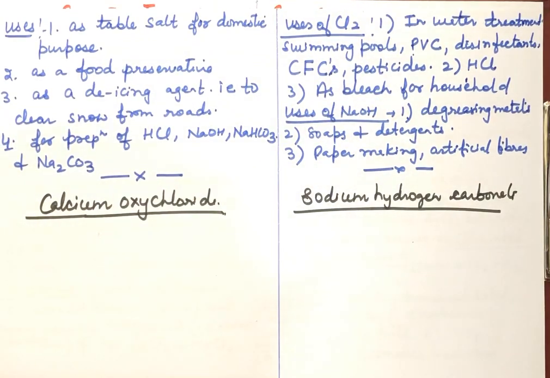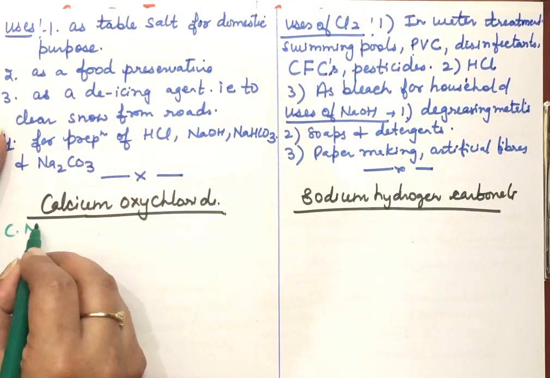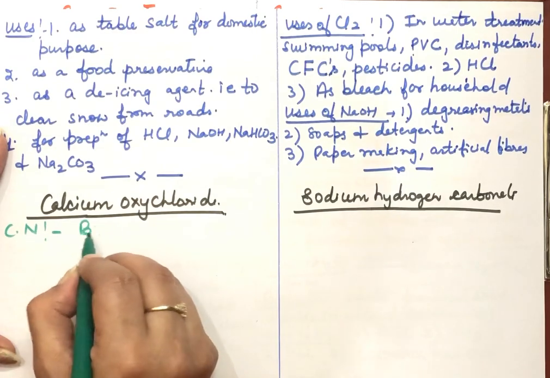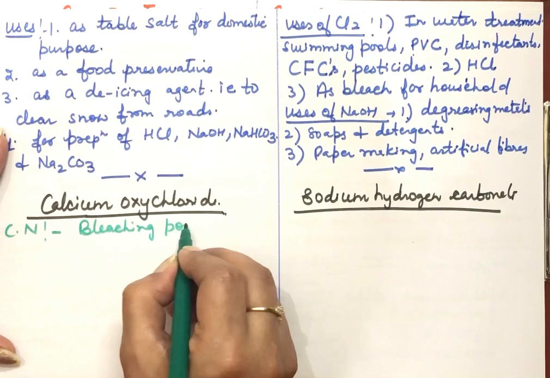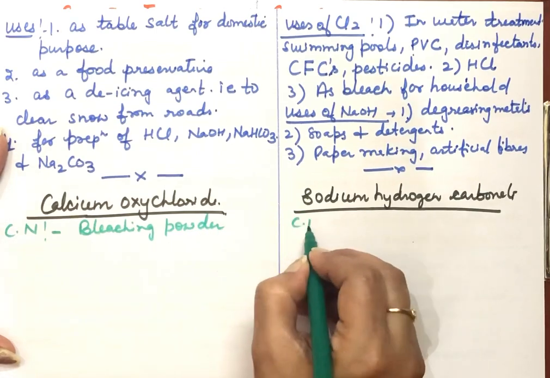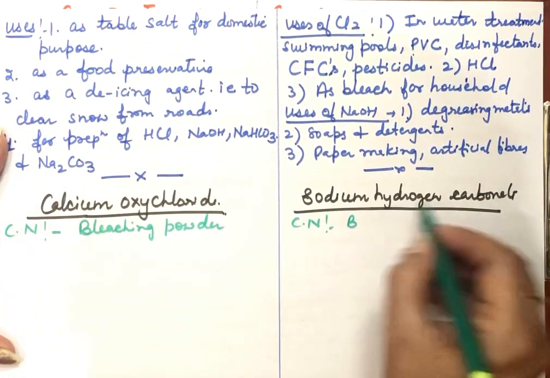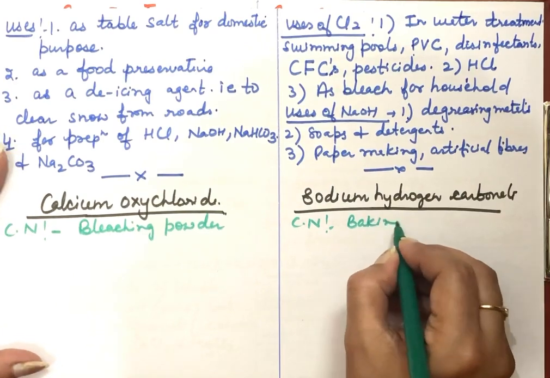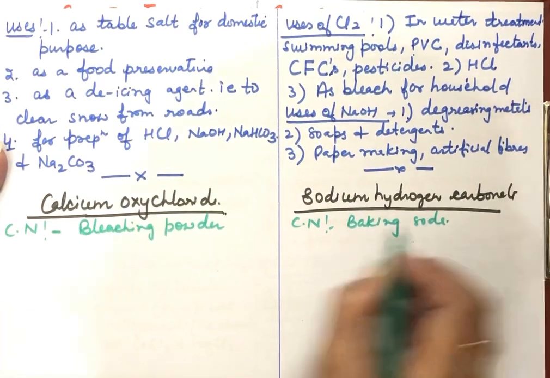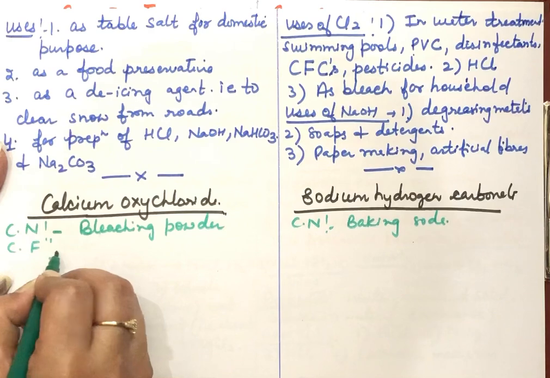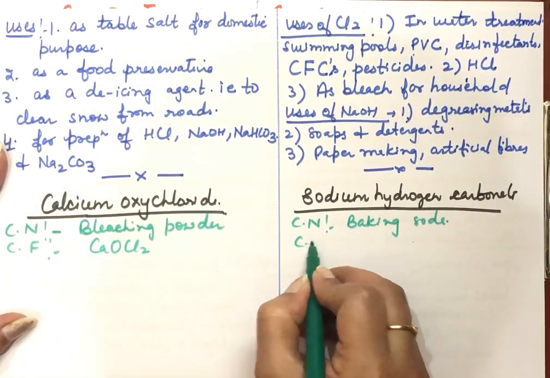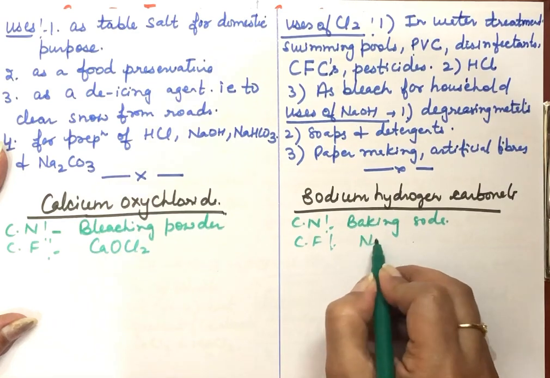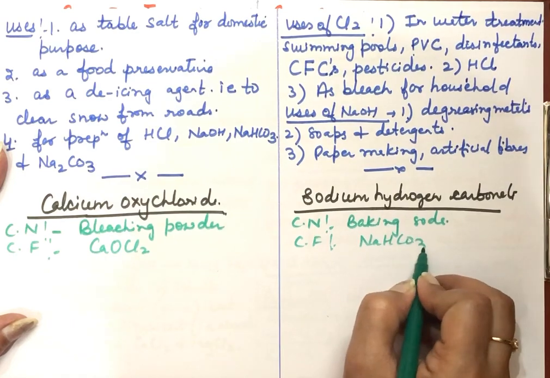First we have the common name. Calcium oxychloride is commonly known as bleaching powder, and the common name of sodium hydrogen carbonate is baking soda. After the common name, now the chemical formula: CaOCl2, and this one is NaHCO3.